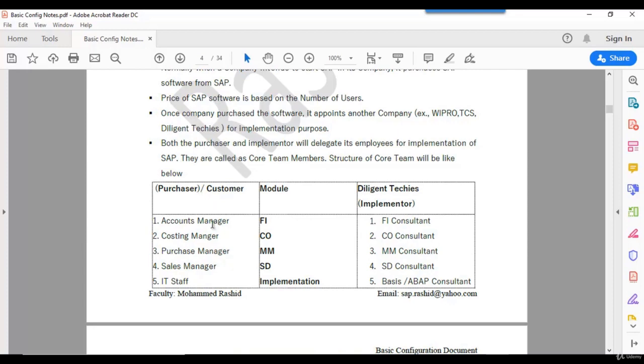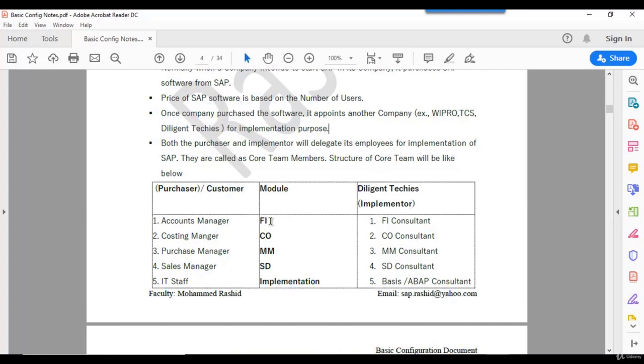Both from the purchasing side, the customer side, and from the consulting company side, they will delegate their employees. They are called core team members. From business: accounting heads of the department, accounts manager, costing manager, purchase manager, sales manager, IT staff. They are the core team members. They will give input on how to implement. These are the consultants from the consulting company.